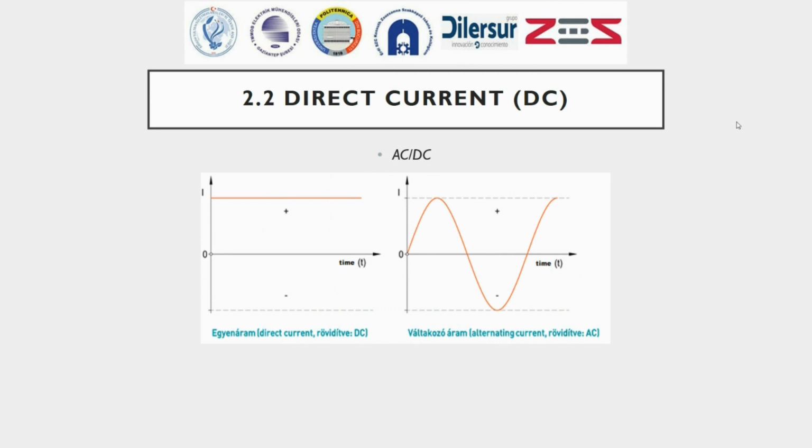DC is used in devices with specific needs, such as computers, electronic equipment, electric vehicles. The figure on the left shows the time diagram of the unchanging, pure, direct current. This current value is constant in time, so it is the same at all time points and flows in one direction. It is usually produced by batteries. On the right is the time waveform of the AC mains current, which we discussed earlier.